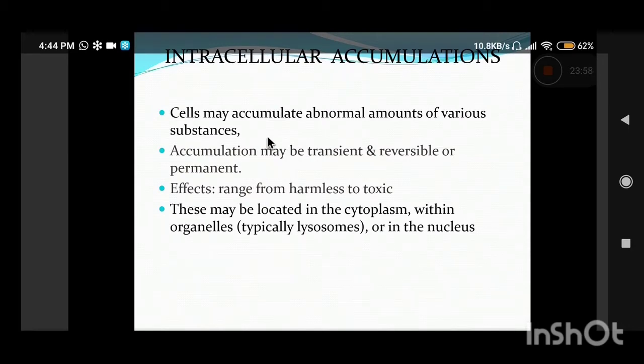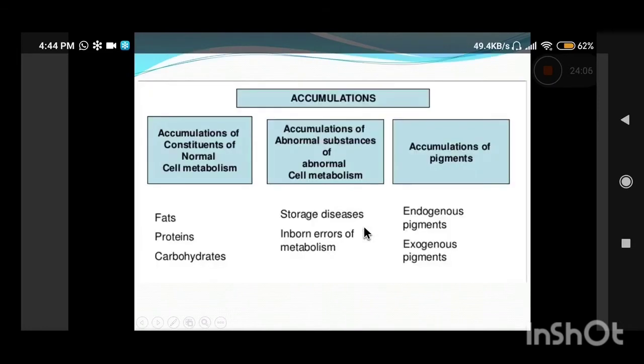Most of the intracellular accumulations are present within the cytoplasm, or sometimes within specific organelles like lysosomes. Now we can classify the accumulations into three basic categories. First are the constituents of normal cellular metabolism. They can accumulate in the cell, for example fats, proteins, carbohydrates, which are normally produced.